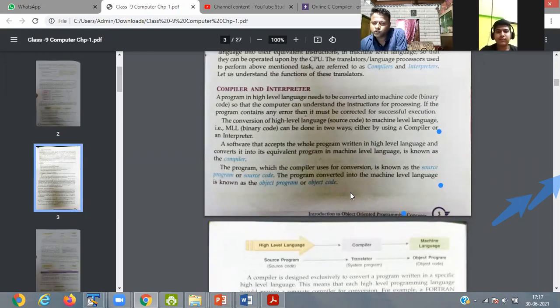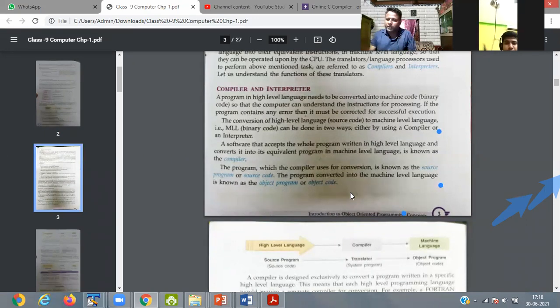So that the compiler can understand the instruction for processing, and check if the program contains any error. Compiler means what? It is a translator which is used for converting your programming language to the machine language. As earlier in the previous class we have discussed, a computer or any electronic machine doesn't understand anything. It only knows the 0 and 1 format.